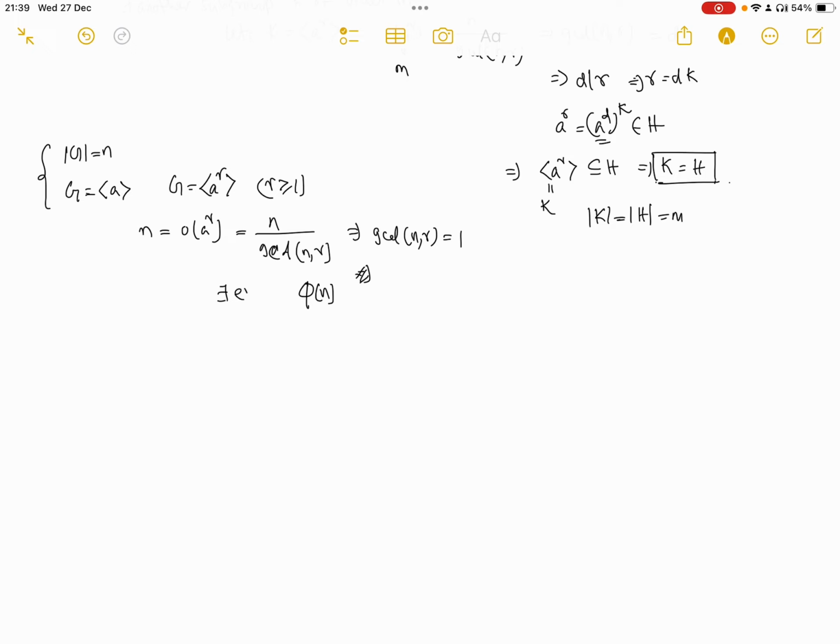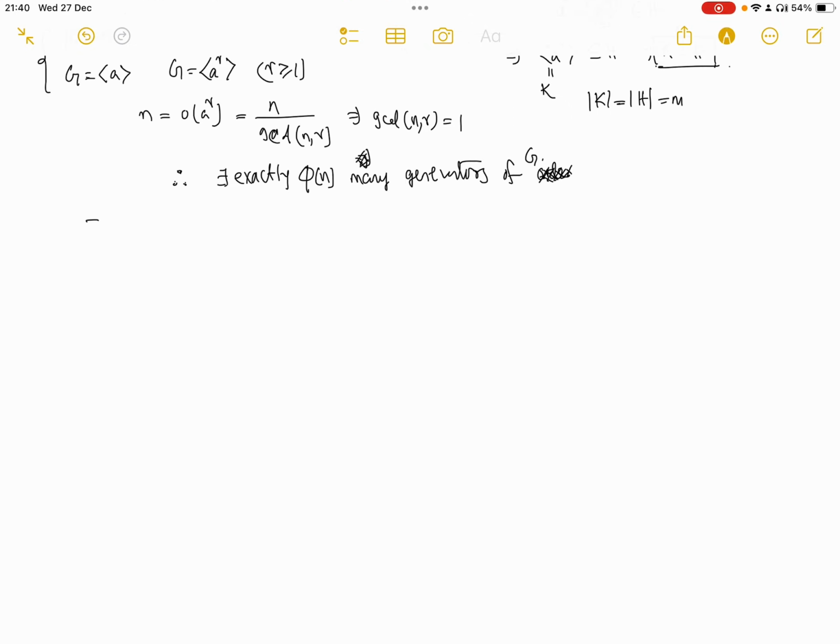So there exist exactly these many generators of order n. So there are exactly phi n many generators of G, right? So there are exactly phi n many generators of G. But this is true only for a finite cyclic group.